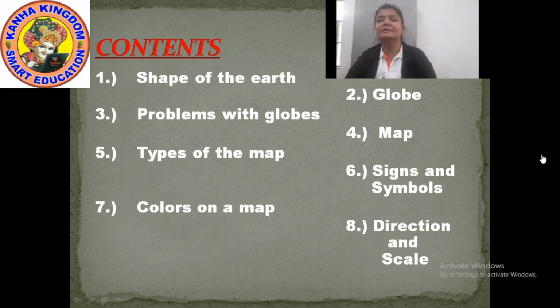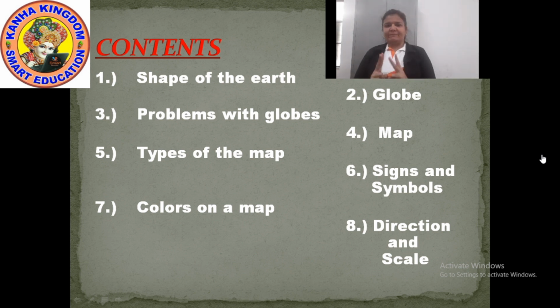Now moving to the contents as I have told you. Okay, in the contents, the first content is the shape of the earth. Now, what is the shape of the earth? You would say, ma'am, we know that the shape of the earth is round. Yes, but more about it. Who discovered it? How did he discover it? Okay, and what did the people in the ancient time think about the earth? This we will discuss in the first content, that is the shape of the earth.